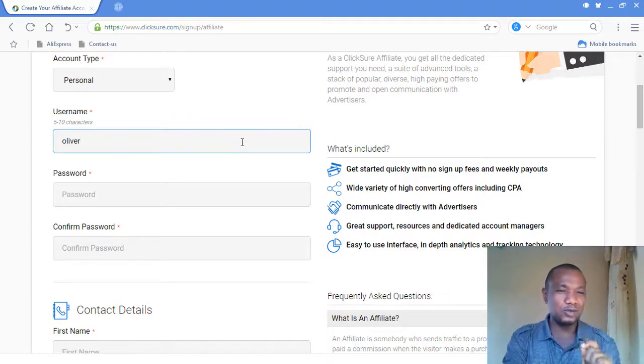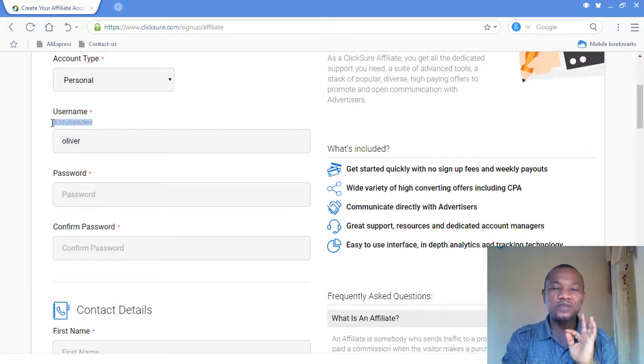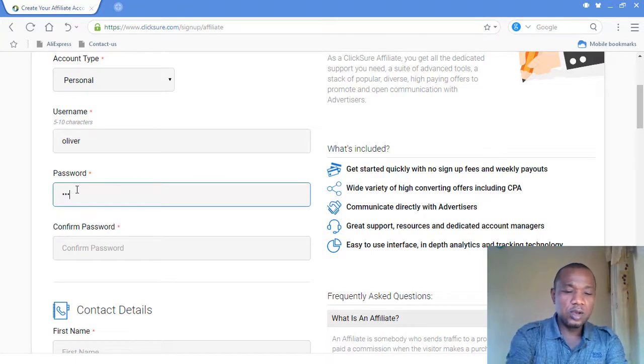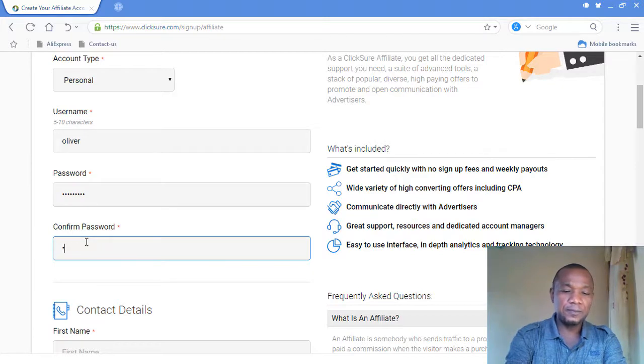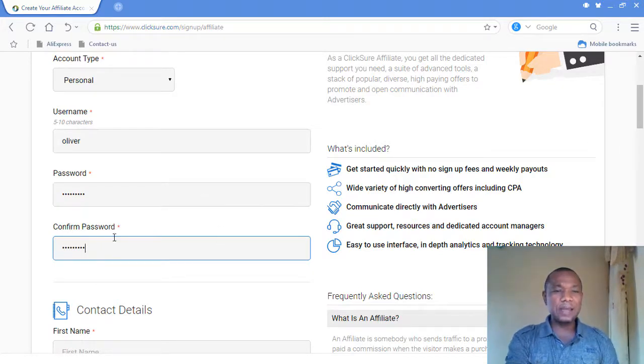So just for me to know, the username is always unique and it has to be between 5 to 10 characters. You understand me? So when I come to this particular place, you have to choose whatever password you want to choose. Again, choose your own password, as I'm choosing mine now.